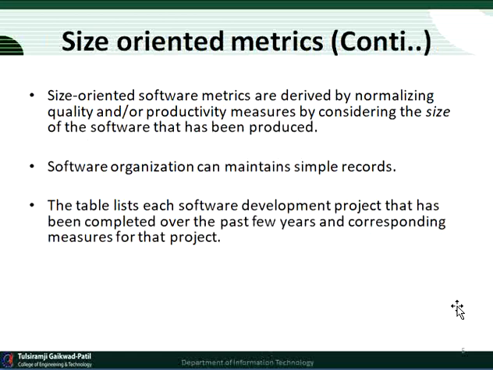After that, these two types of metrics, that is the measurement of the metrics provided by software measurement, are the size oriented metrics and the function oriented metrics. So what do size oriented metrics mean? Size oriented software metrics are derived by normalizing the quality and/or productivity measures by considering the size of the software that has been produced. This means the productivity or the quality is measured depending on the size of the software which the developer produced. That is about size oriented software.